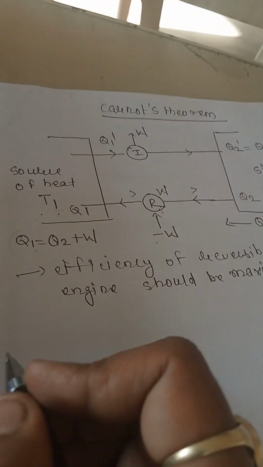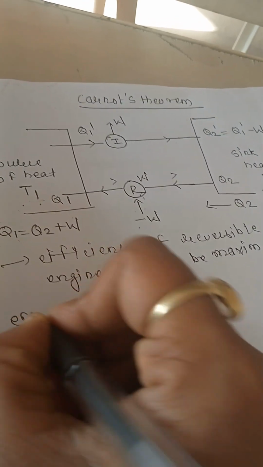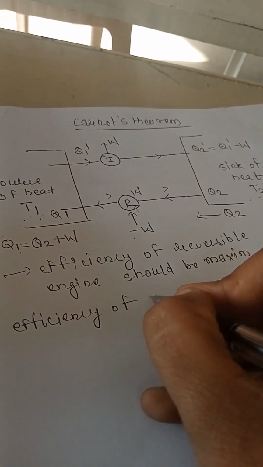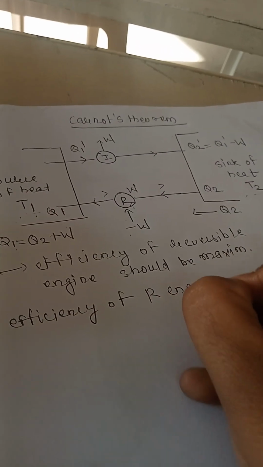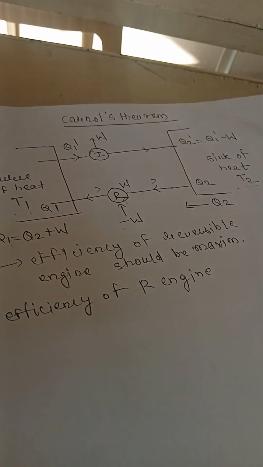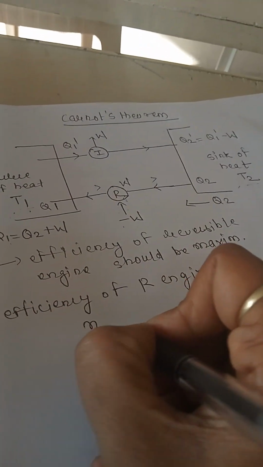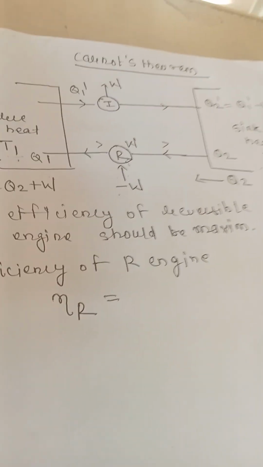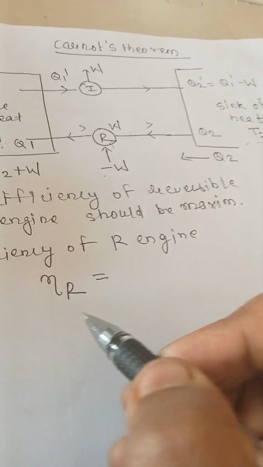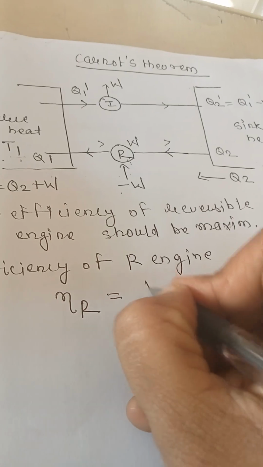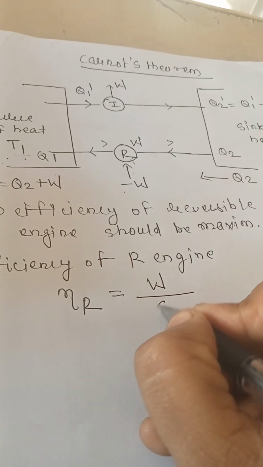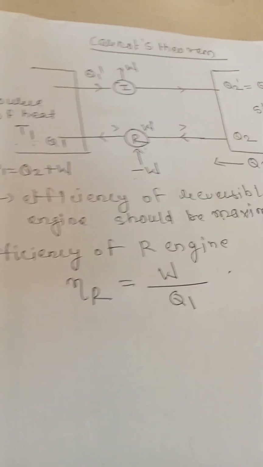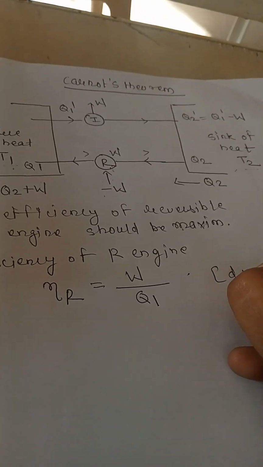So in this case, what will happen? The efficiency of the reversible engine R, eta of R. What will be the value of this? Eta of R is equal to the work done by the system W upon the heat absorbed by the system, Q1. So eta R is equal to W upon Q1. This is for the direct path.